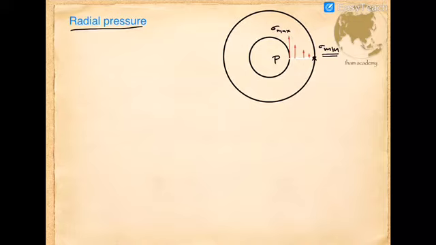With reference to atmospheric pressure, we can say that the pressure is 0. Otherwise, we can say atmospheric pressure is acting at the outer surface or outer region.